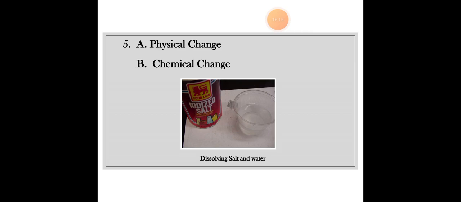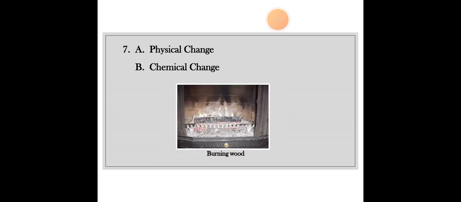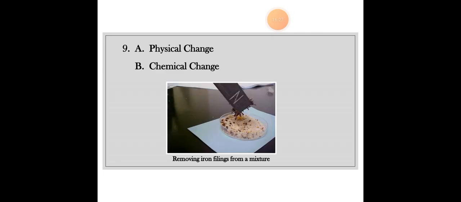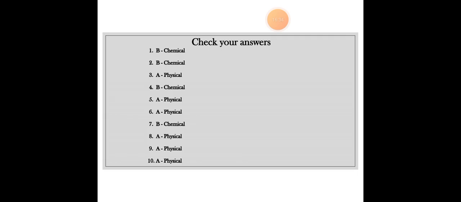There's an activity I'm going to tell you about. Broken glass is a physical change. Burning wood is a chemical change. Ice melting is a physical change. Removing iron filings from a mixture, I think that's a physical change, because you can bring the iron filings back. Boiling water is a physical change. Now check. Okay, here these are the answers.